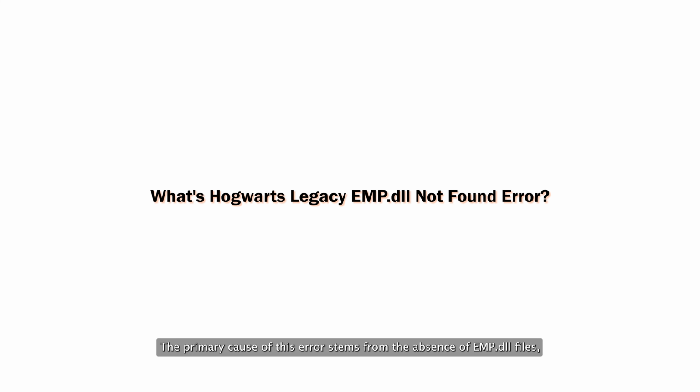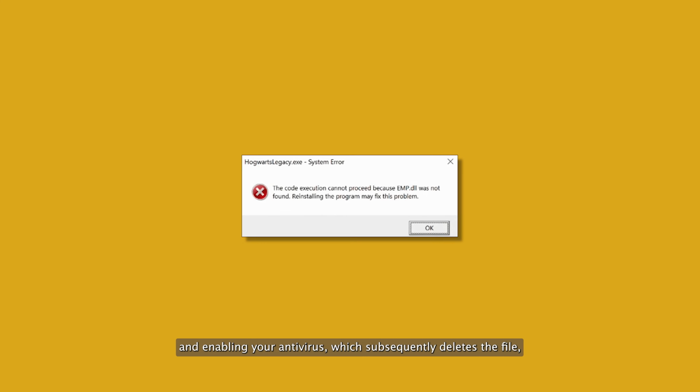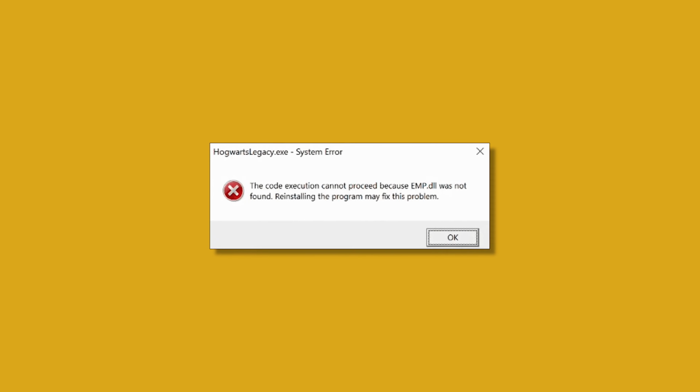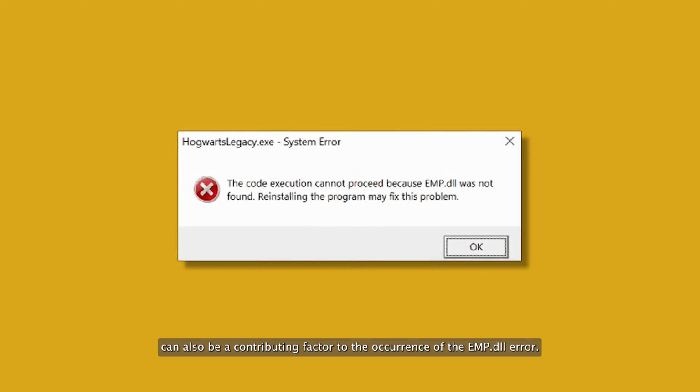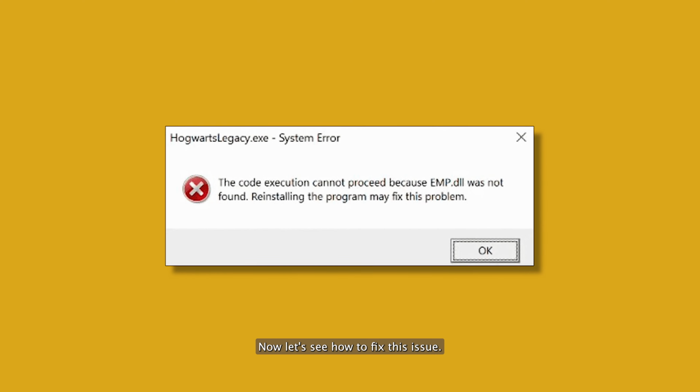The primary cause of this error stems from the absence of EMP dll files, and enabling your antivirus, which subsequently deletes the file, can also be a contributing factor to the occurrence of the EMP dll error. Now let's see how to fix this issue.